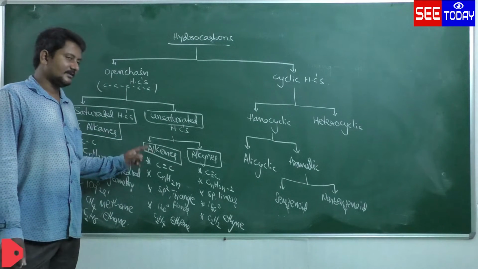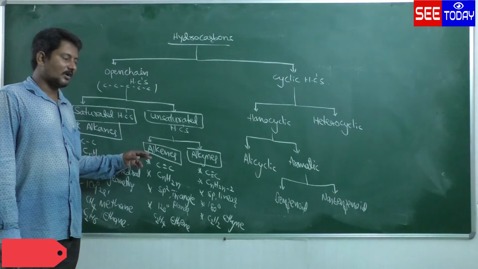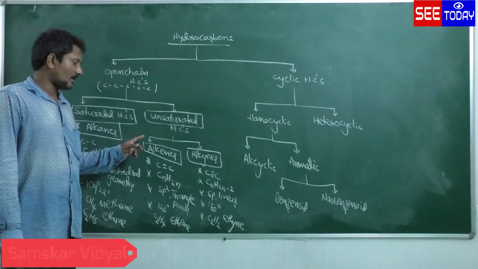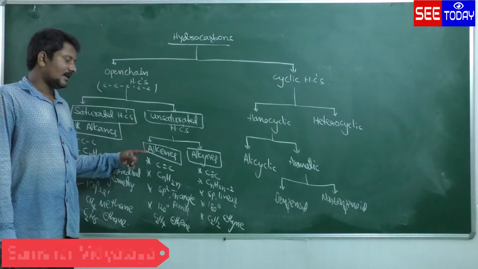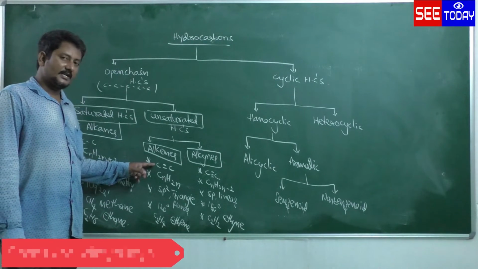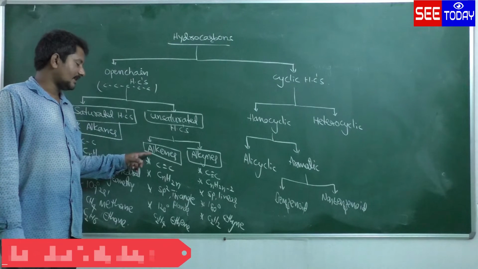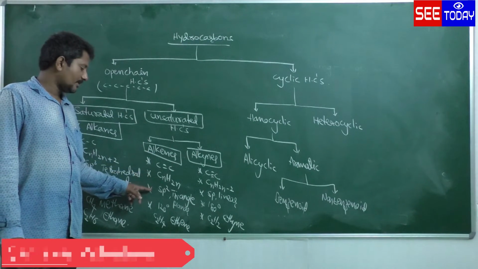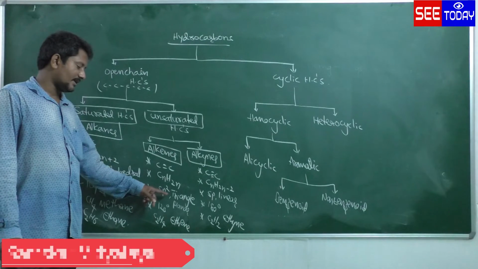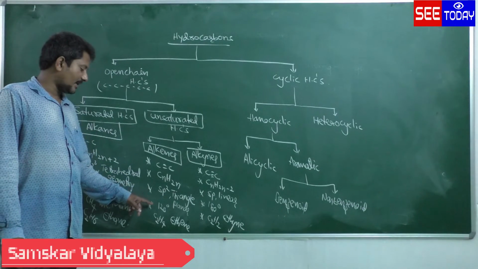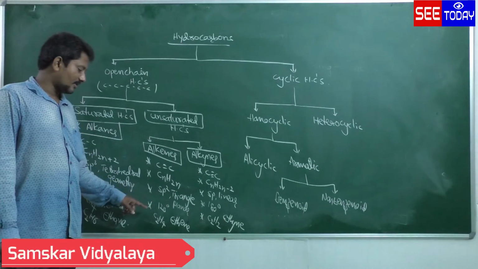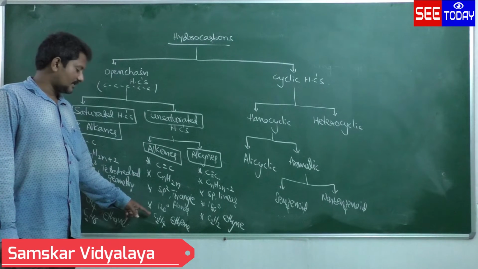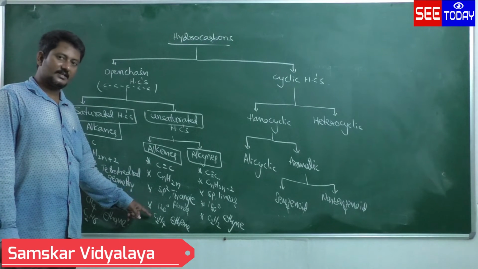Unsaturated hydrocarbons: hydrocarbons containing double bonds and triple bonds are called unsaturated hydrocarbons. These are of two types, alkenes and alkynes. Alkenes are C double bond C containing unsaturated hydrocarbons. The general formula is CnH2n. The carbon undergoes sp2 hybridization and exhibits trigonal planar geometry. The bond angle is 120 degrees. The example is C2H4, ethene.